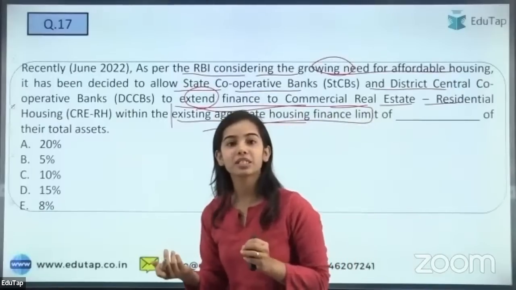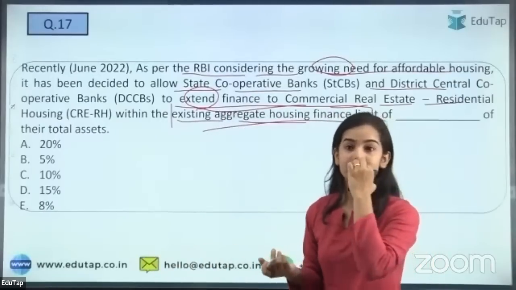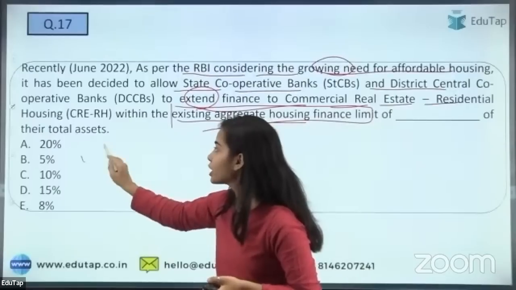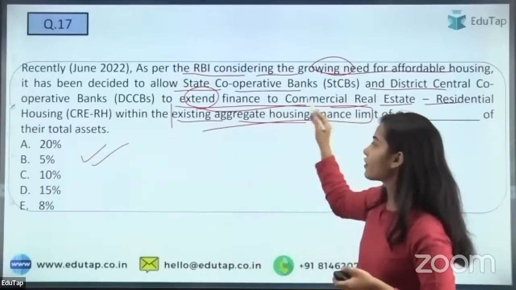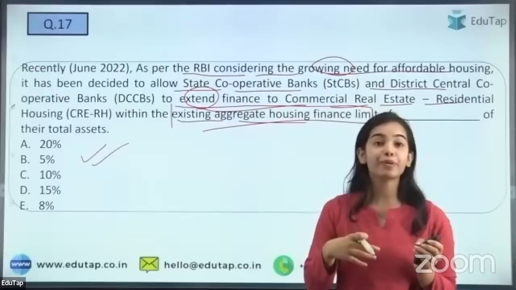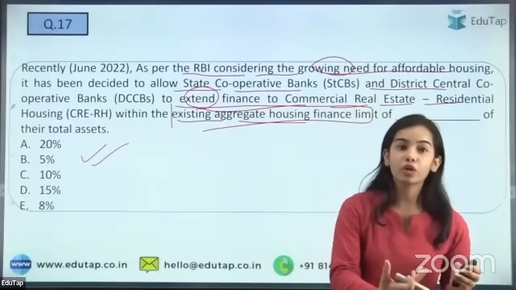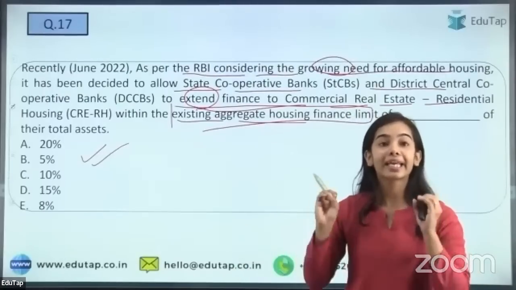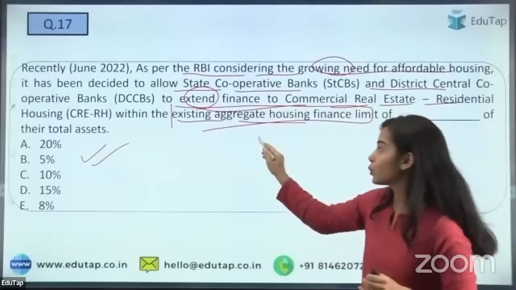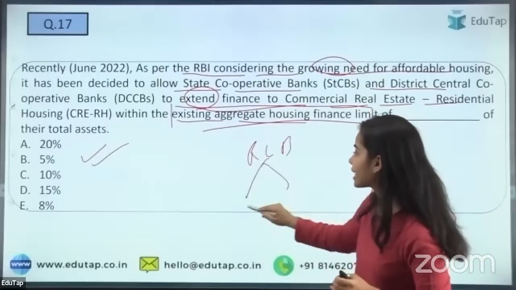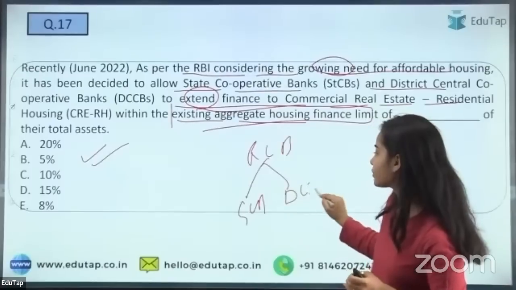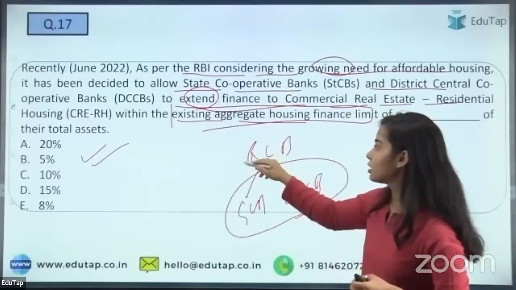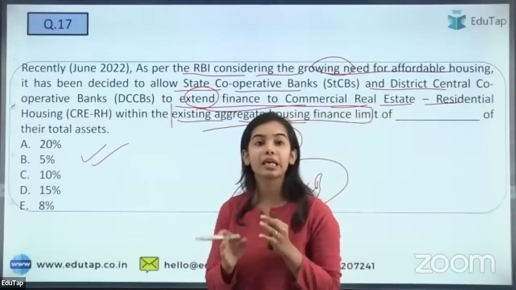Nilesh has said 5%, and here I am seeing, yes, 5% is the right answer. So the aggregate housing finance limit is 5%. 5% you are giving to the individual, you are giving for the commercial sector, doesn't matter. The aggregate housing finance limit for the rural cooperative banks, that is the state cooperative banks and the district central cooperative banks, the aggregate housing limit is 5%.